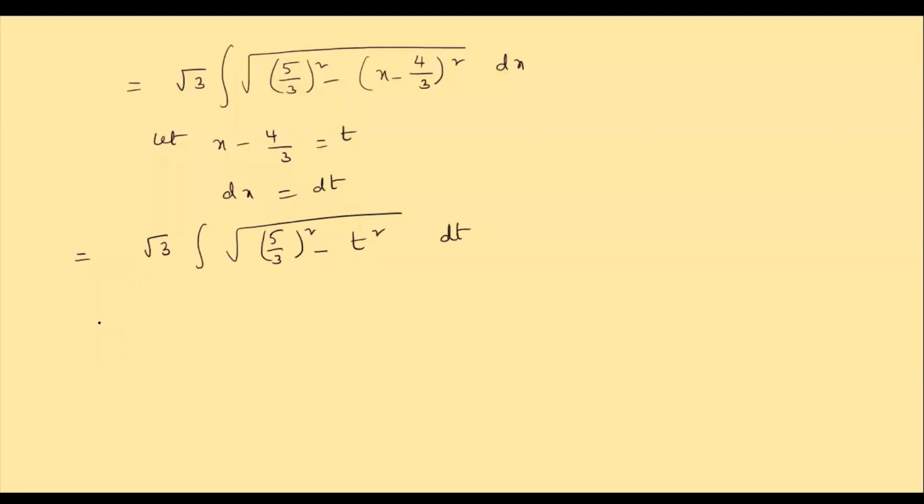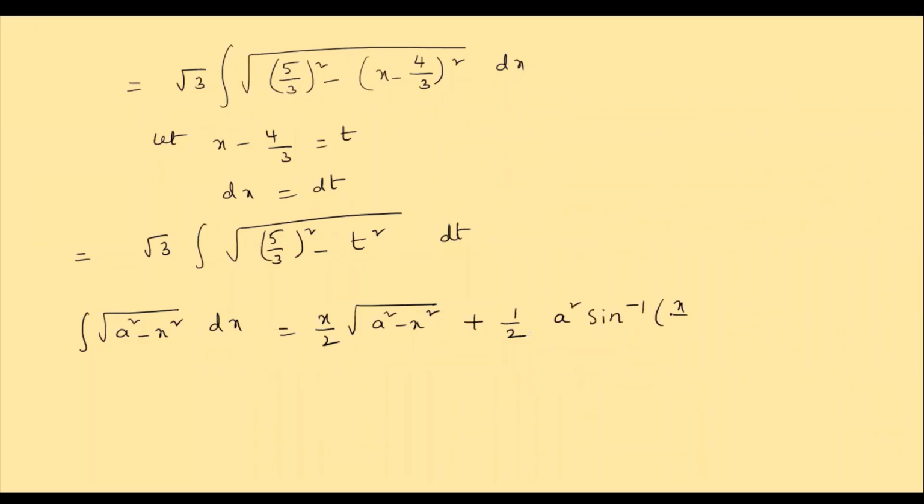Now we have a formula, children. Integral of under root a square minus x square dx is equal to x by 2 into under root of a square minus x square plus 1 by 2 into a square into sine inverse of x by a plus c. Remember the formula, children?